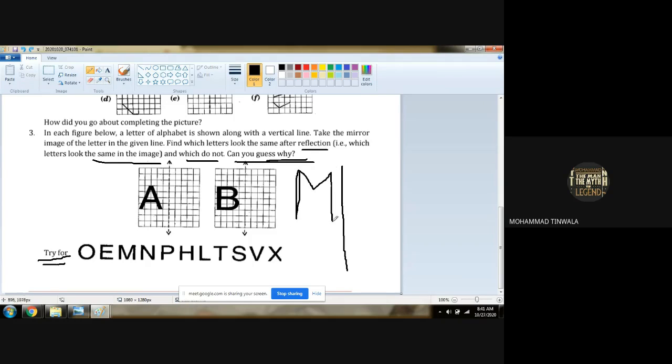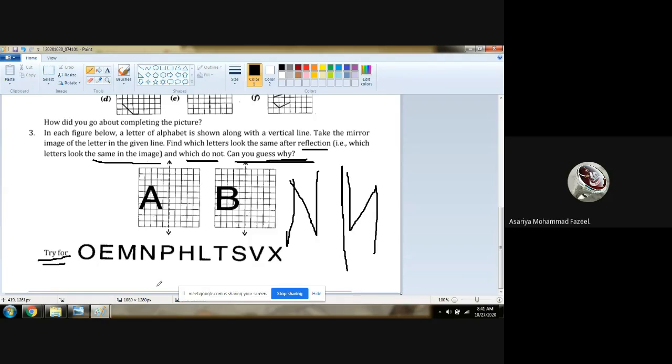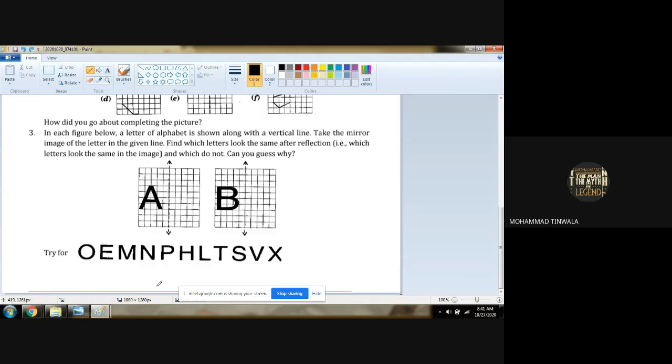Then letter M. M will be the same reflection. M will look the same, yes. N will be opposite. N in the mirror line will look like this. Are you getting the point or not, boys?